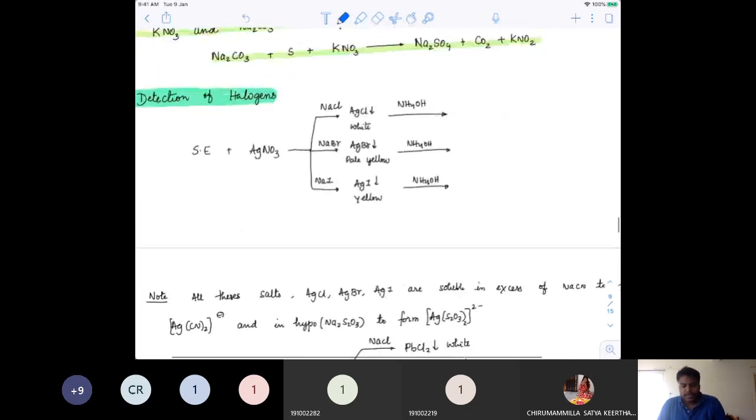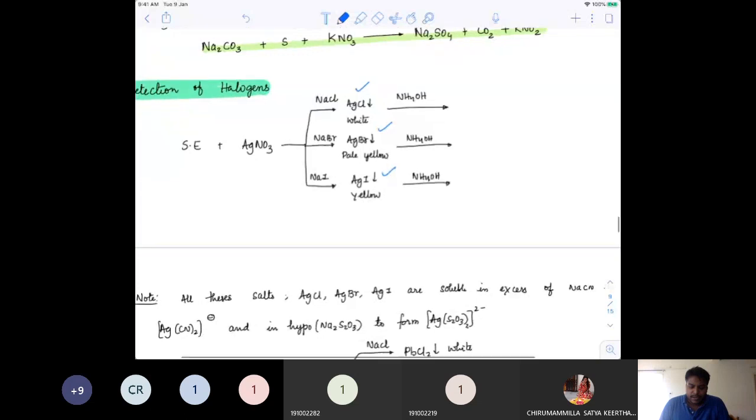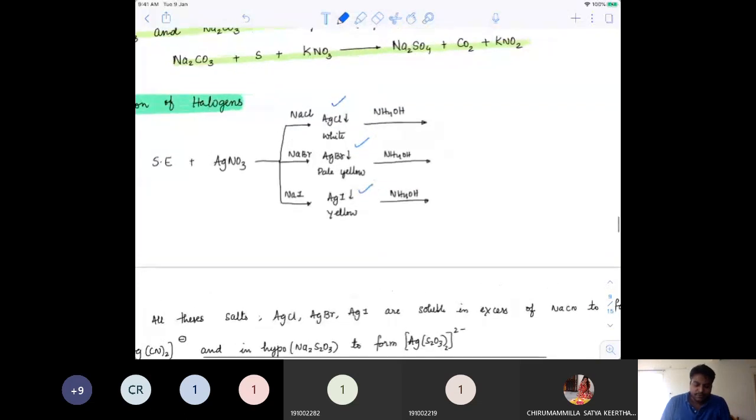So sodium extract, if you add it to AgNO3, in case there is any chloride, bromide or iodide present, you will see various precipitations. AgCl will be white, AgBr will be pale yellow, AgI being yellow. And to confirm their presence, if you mix that with ammonium hydroxide, silver will try